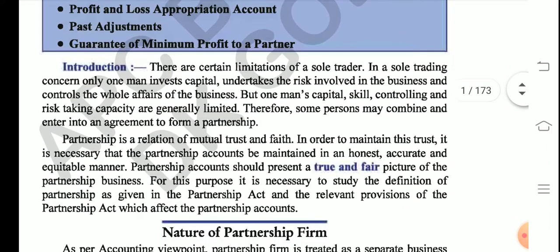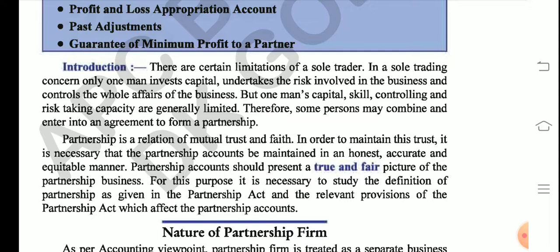Students, you already have an idea about partnership. You know what is partnership deed, how many types of partners there are. You remember there are 6 types of partners. So you already know this much. So I'll just talk about the theory portion very quickly in a brief manner. You can go through this PDF file, or if you have the textbook of DK Goyal, you can refer to the theory portion. So I'll just quickly summarize the theory portion for you all.